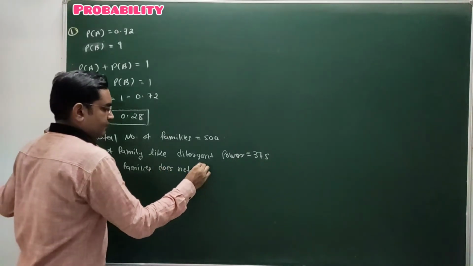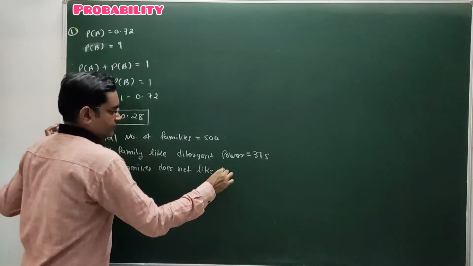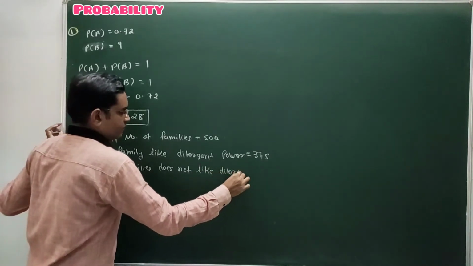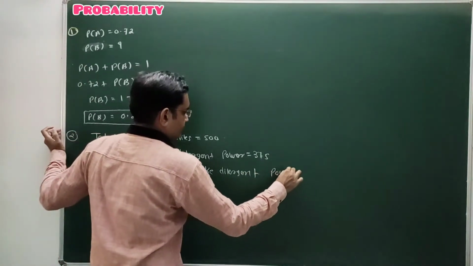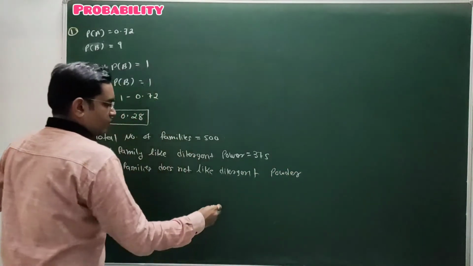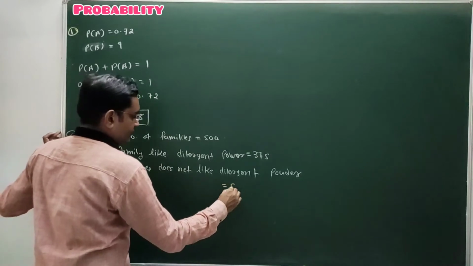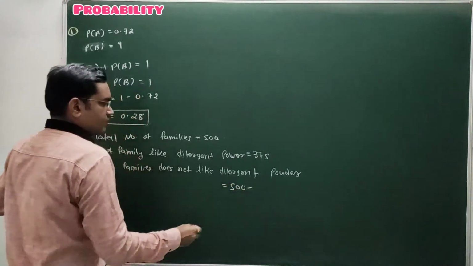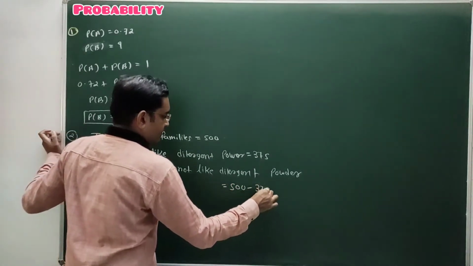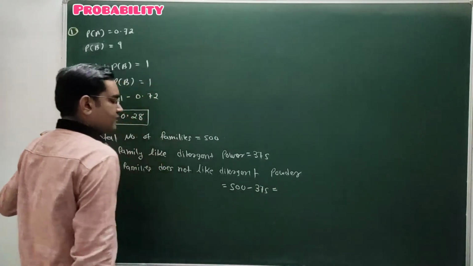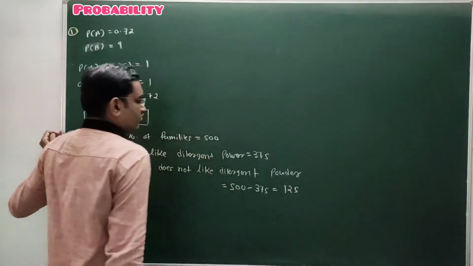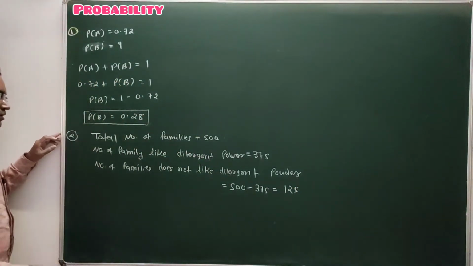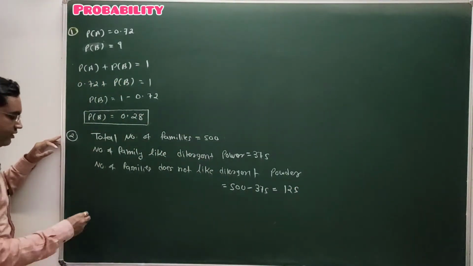Out of 500 families, 375 like it, so you have to subtract: 500 minus 375. Total 125 families are there who do not like the detergent powder. Done. So here two questions are there.